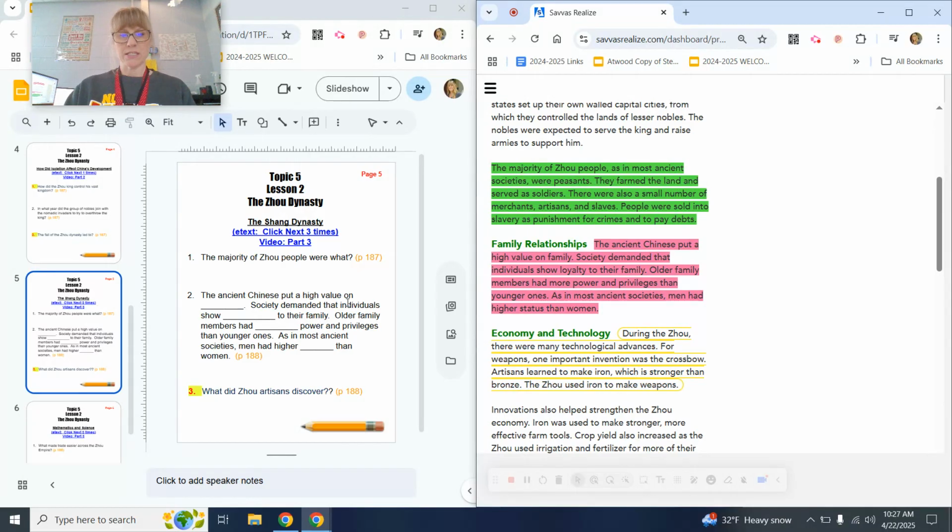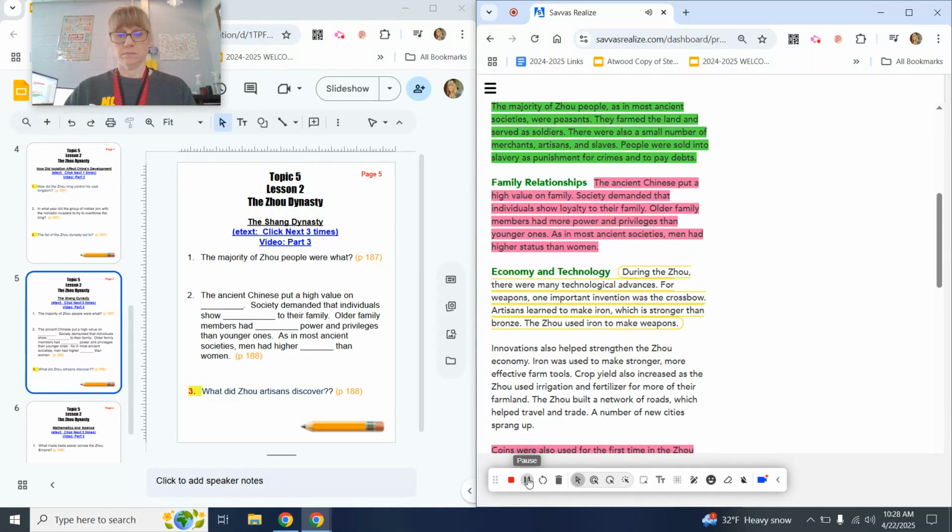The ancient Chinese put a high value on what? Society demanded that individuals show blank to their family. Older family members had blank power and privileges than younger ones. As in most ancient societies, men had higher blank than women. This is just a copy and paste of this with blanks left of pertinent, important information. So let's listen. As you're listening, you can fill in those blanks if you'd like.